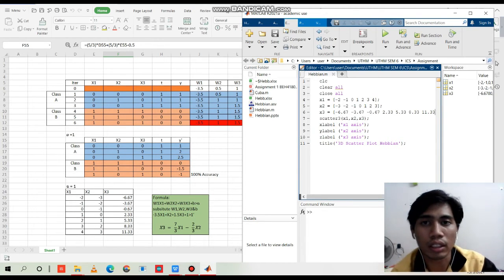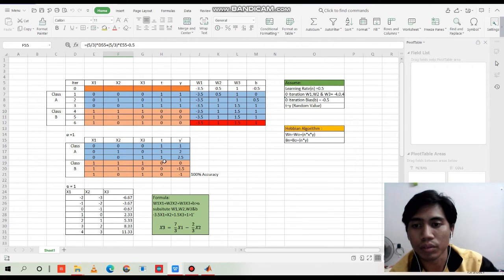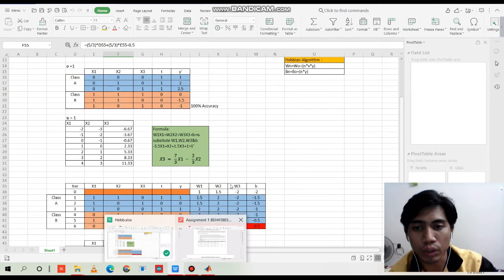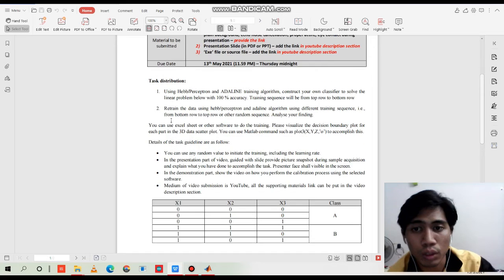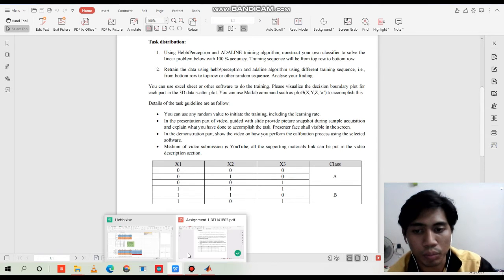Okay, for the next task, the question asks us to retrain the data using Hebb or perceptron with a different training order, from bottom row to top row or another random sequence. So we will arrange the values from the original into what we can assume.